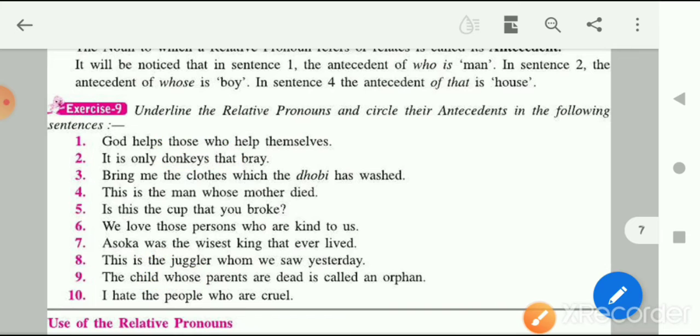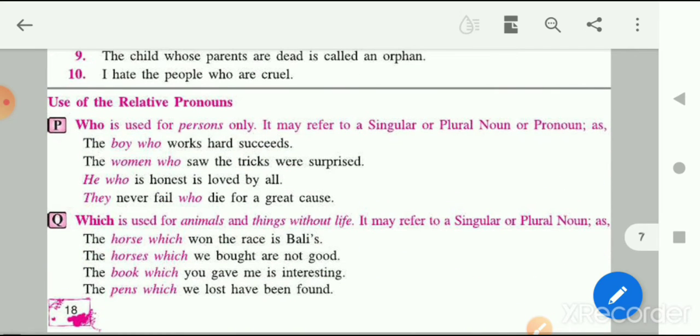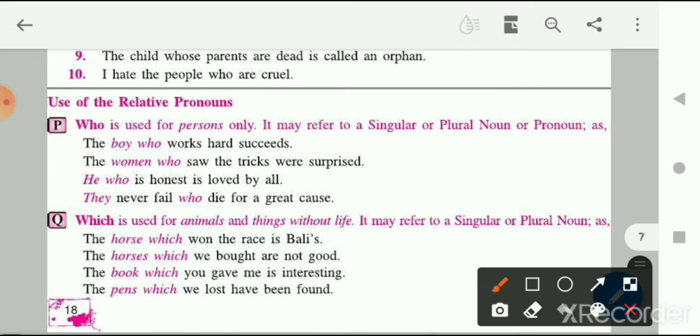Okay, children, so I hope you all understood how you have to do this. Now let's move on and see what are the uses of relative pronouns. Relative pronoun who: when are we going to use who? Who is used for person only. So whenever we are going to talk about a person, then we are going to use the relative pronoun who.